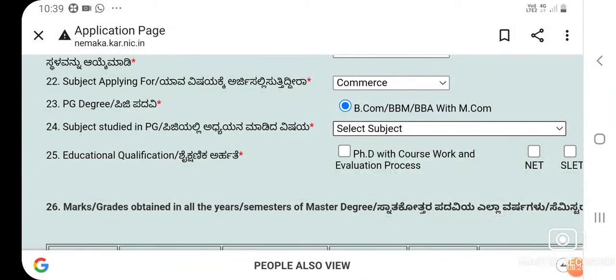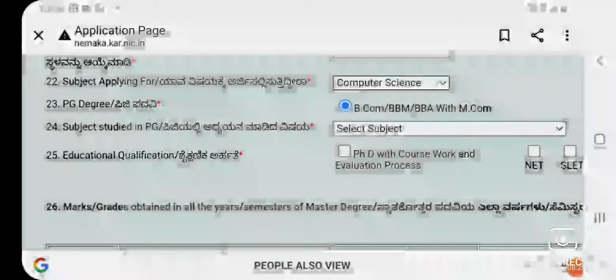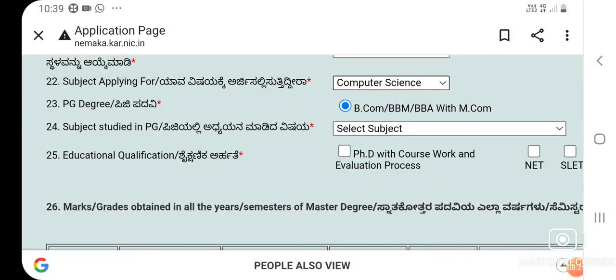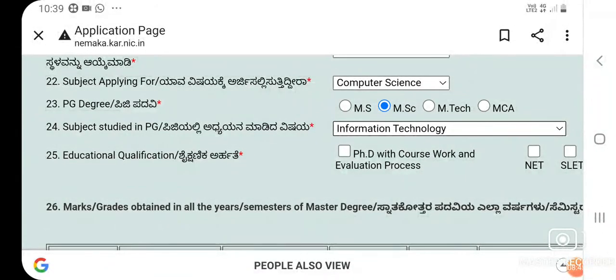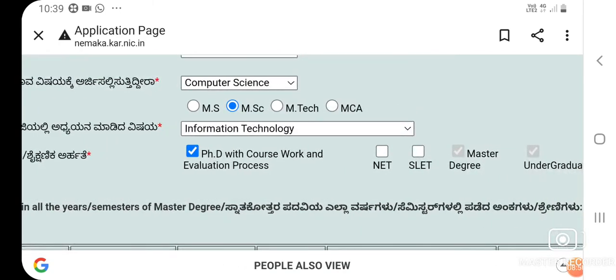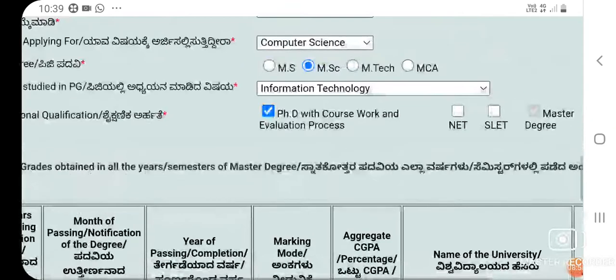If I go to computer science, I will have different options here. I will choose MSc if I studied MSc. If I studied MCA, I will choose MCA or MS. Then according to the MSc, it will generate the list of subjects. I will choose information technology. If I completed PhD with coursework, I will choose this one. Even though NET/SET is completed, I may choose these also.